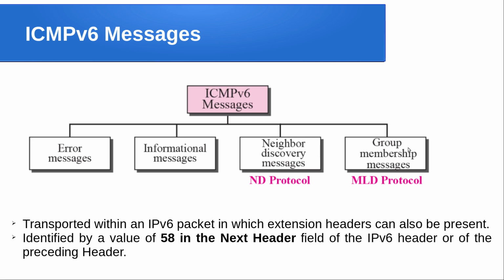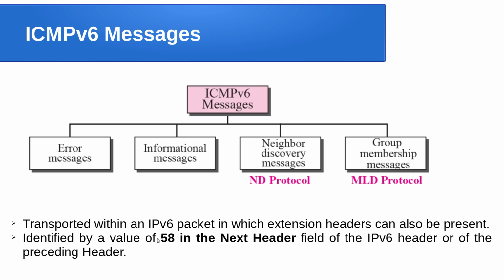Whether it is an error message, an information message, a neighbor discovery or a group membership message, it is transported within an IPv6 packet in which extension headers can also be present. That we already saw: ICMP v4 and v6 are both transported within IPv4 or IPv6 packets. When it comes to IPv6, you can expect some extension headers also, if applicable. Then it is identified by a value of 58 in the next header field of the IPv6 header or of the preceding header. That we discussed in IPv6.